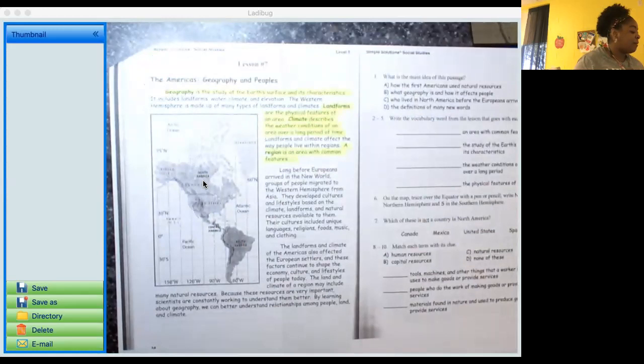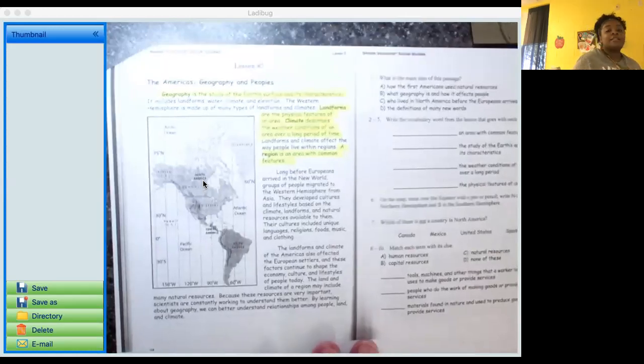The land and climate of a region may include many natural resources. Because these resources are very important, scientists are constantly working to better understand them. By learning about geography, we can better understand relationships among people, land, and climate. Okay? So now let's go to our questions.